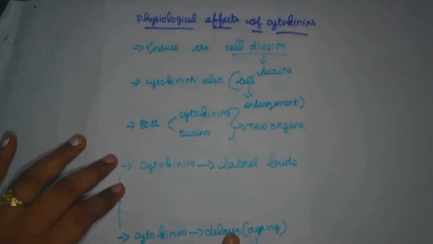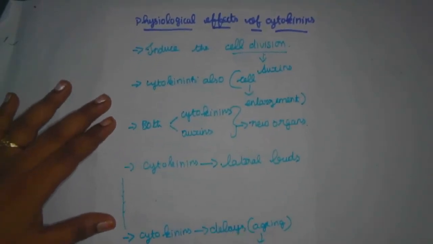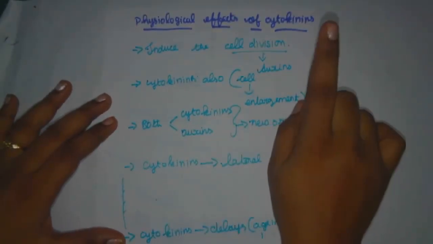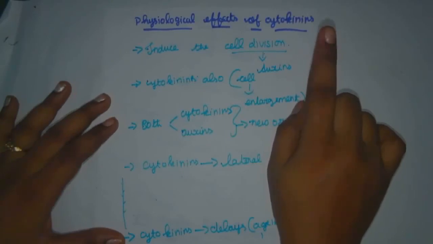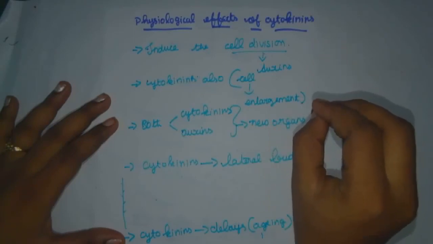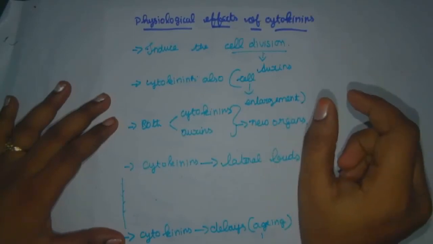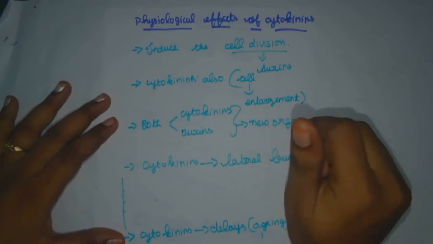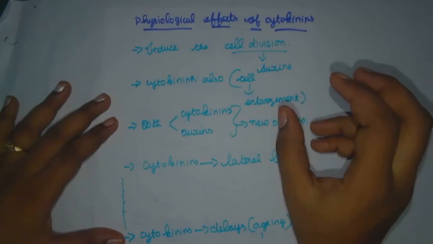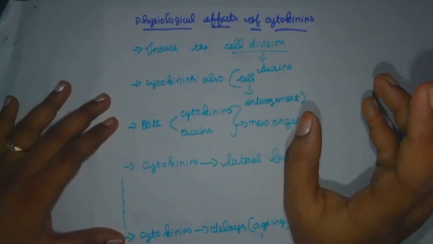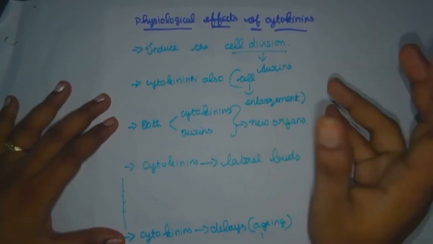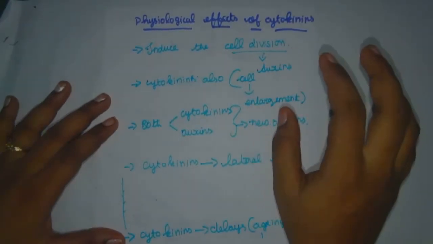Okay, so that's it for the physiological effects of cytokinin. I hope you understood that. Let me recall once again. Cytokinins, which means cell division, are responsible for promoting the elongation of a cell body. They were first identified in herring fish sperm, then in Zea mays, and then in coconut, that is the endosperm of a coconut. They are all responsible for the growth of an organism, that is, the growth of a plant body. Okay, so that's it for cytokinins.